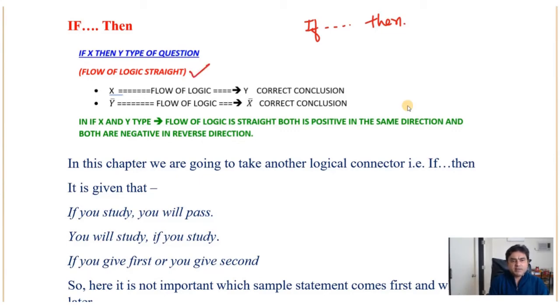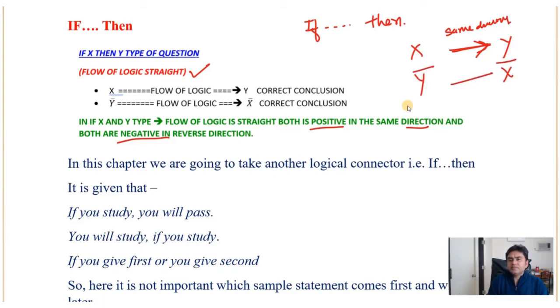If X then Y type of sentences are given, the flow of logic is straight: positive in the same direction, and negative in the opposite direction.